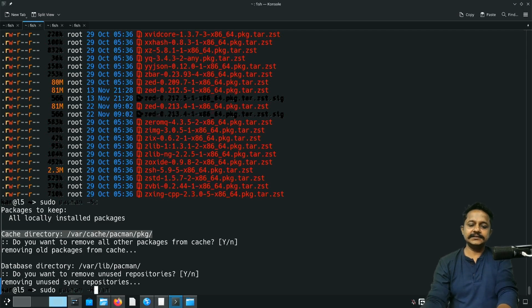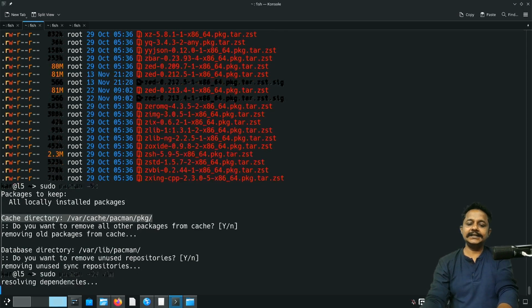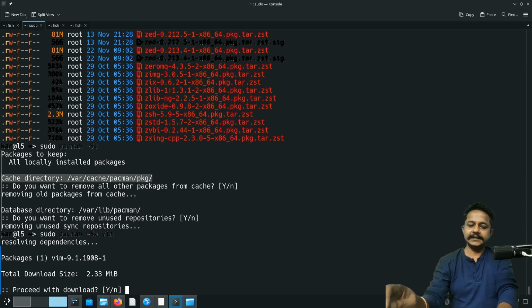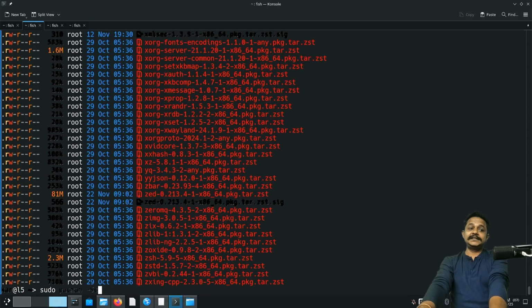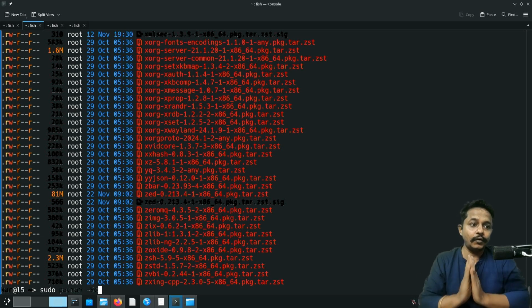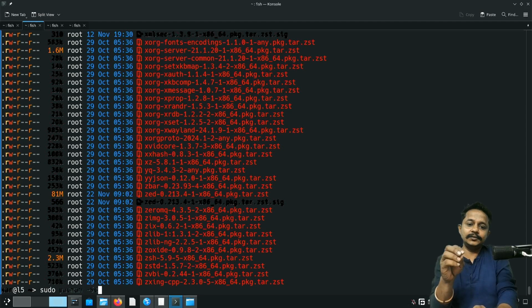If I just -Sw vim, what it does, it just downloads the package. It is downloaded. Let's ls the package. See, still there are some packages over there. What if I want to remove all cached packages, even those are installed or not? I put an extra c over here.